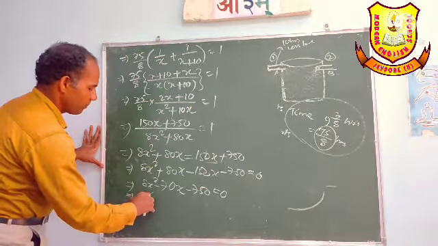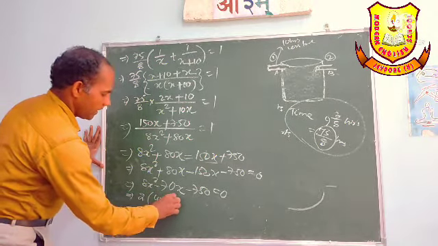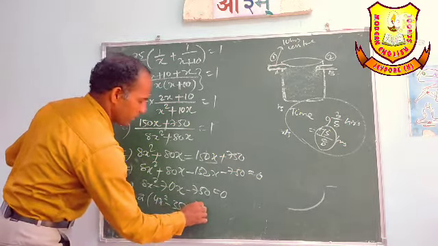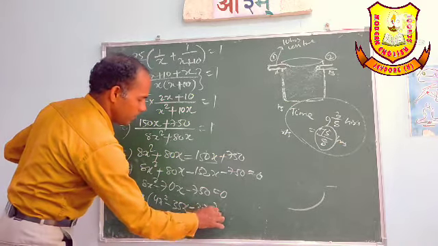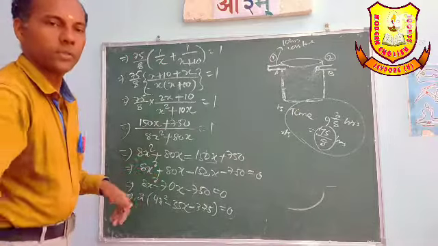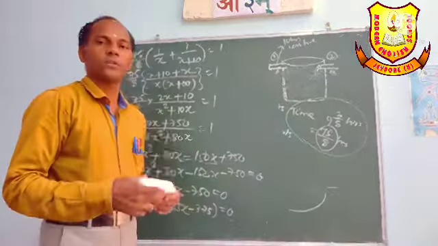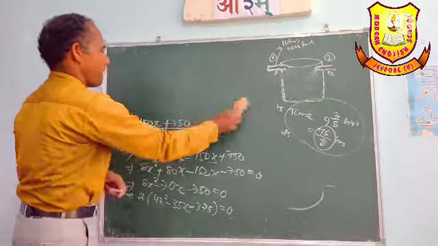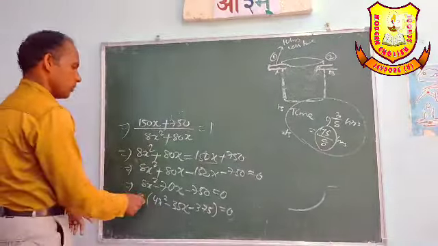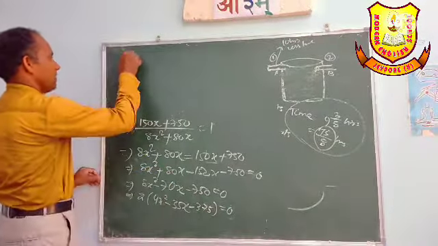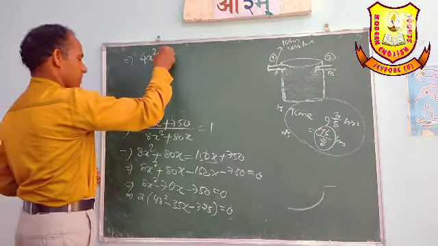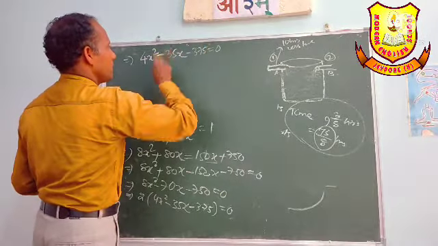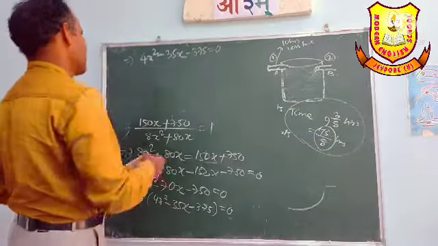If we take 2 common, 4x square minus 35x minus 375 equal to 0. Understood? Now 2 goes to the other side, 0 by 2 equal to 0. So 4x square minus 35x minus 375 equal to 0. Now you have to factorize.